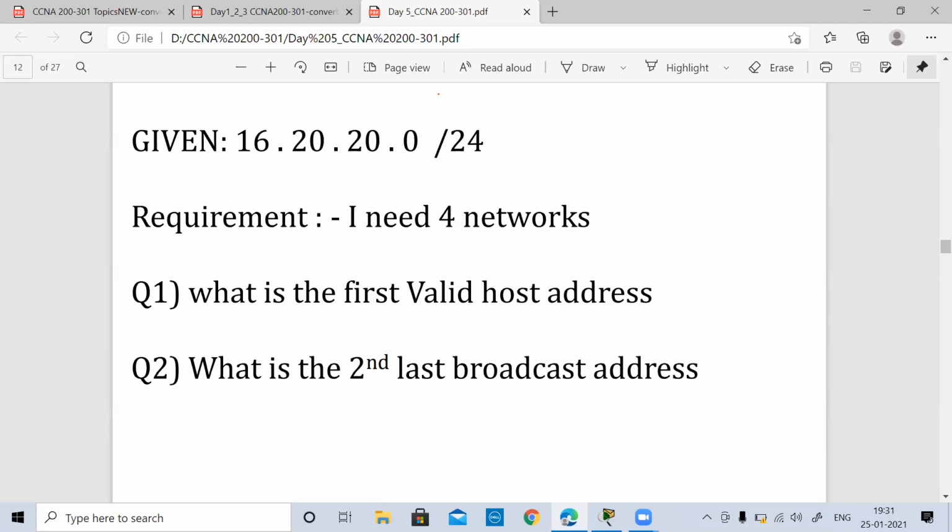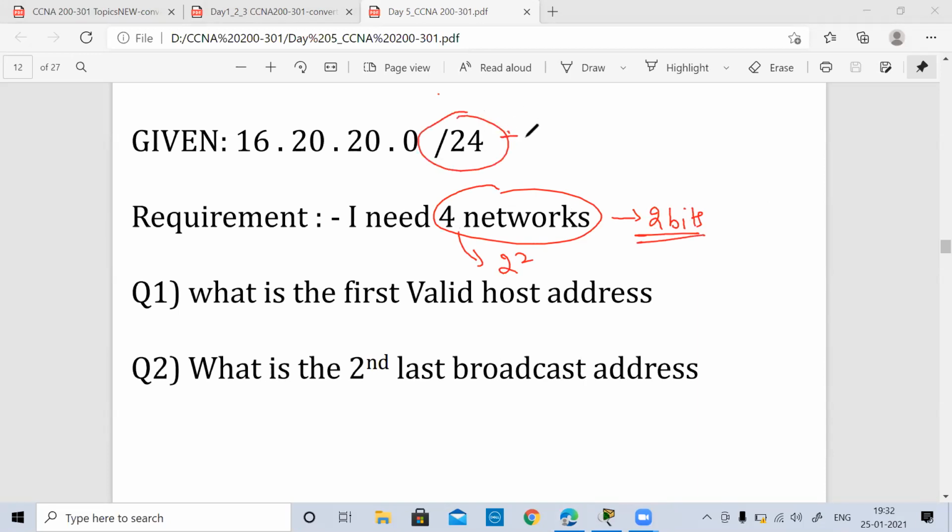Okay, 4 networks. So how are you going to calculate how many bits we require? Yes, 4 networks, how many bits? Very good. Slash 26. That's nice. Why? Because for 4 networks you will require only 2 bits, 2 raised to 2 to represent 4. So you need only 2 bits. Whatever is given to you, you will add 2 and make it slash 26. So slash 26 will be your prefix mask.